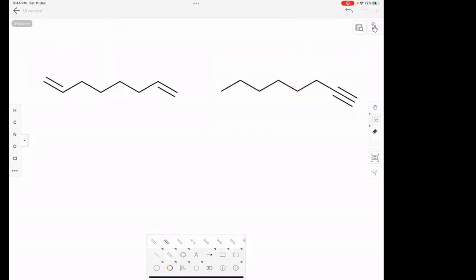So let me just count. 1, 2, 3, 4, 5, 6, 7, 8. So C8H14. Why? Because the general formula of alkane is C8H18. From that, if the degree of unsaturation is 2, I'll subtract 4 hydrogens. So the formula will be the same, but these two are functional isomers of each other. Do you understand what I'm saying?